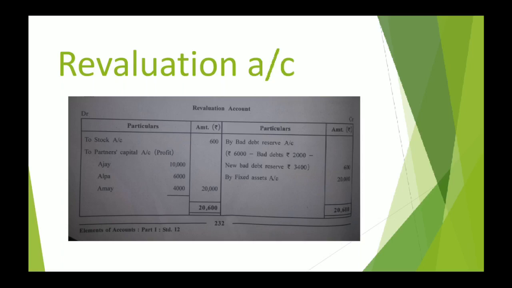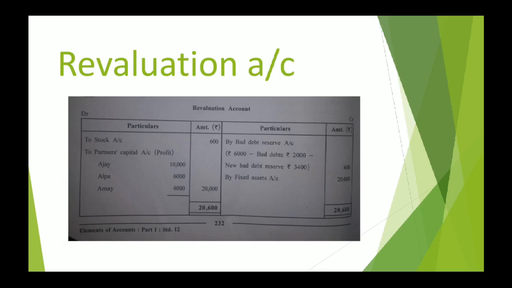Whenever the total of the credit side is higher compared to the total of the debit side, the balancing figure, I mean the amount of difference, is always termed as profit. So this profit is to be distributed, credited to partners' capital accounts in their old ratio. You can see 10,000, 6,000 and 4,000 respectively.